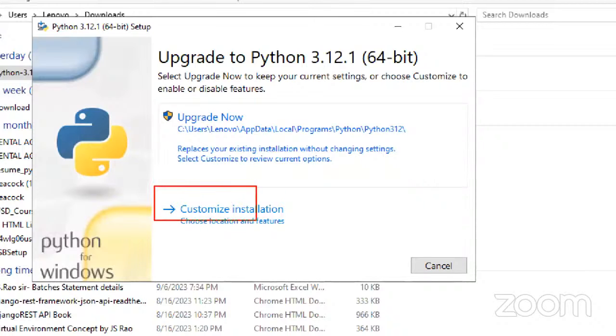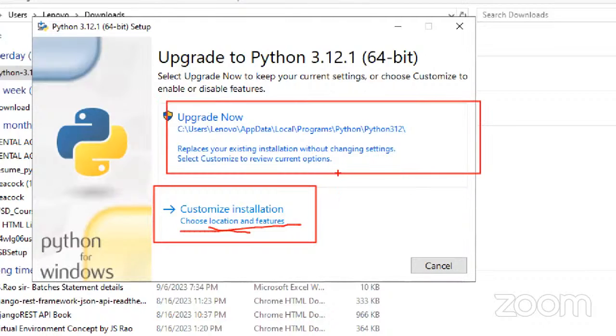So if you are clicking this one, guys, custom location, choose location and choose the features you want to install, where you want to install the Python software, and what Python related features you want to download and install. So you need to choose it here. This is a custom location, a user defined location.